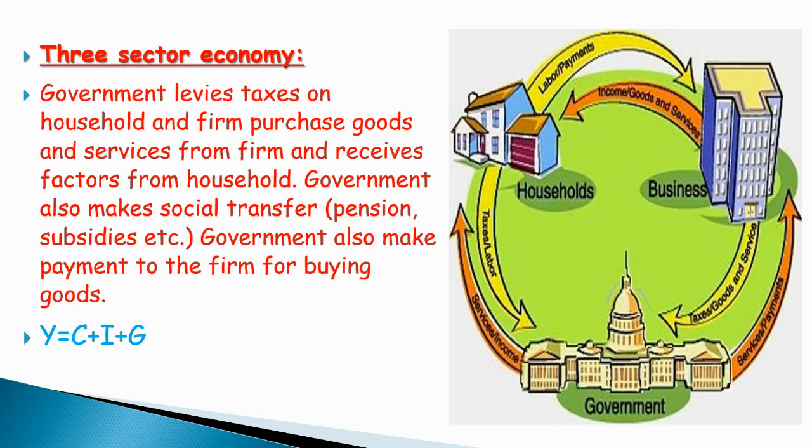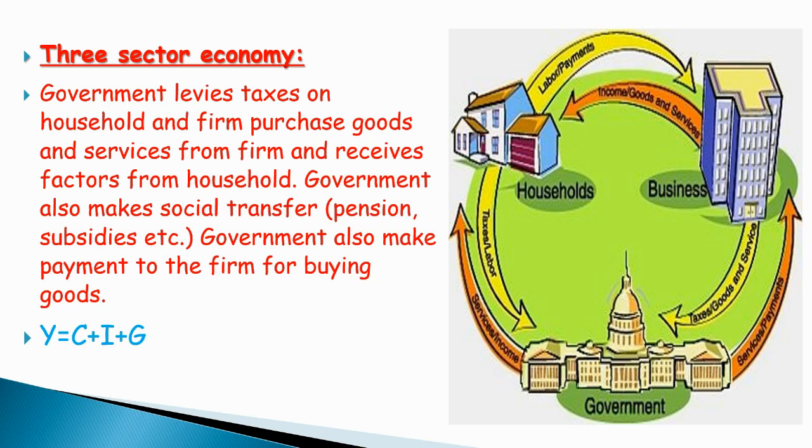Just like the two sector economy, where we discussed household and firm, we have government also. So in addition to the household and firm, there is a government sector, which now makes the three sector model. What is the role of the government?